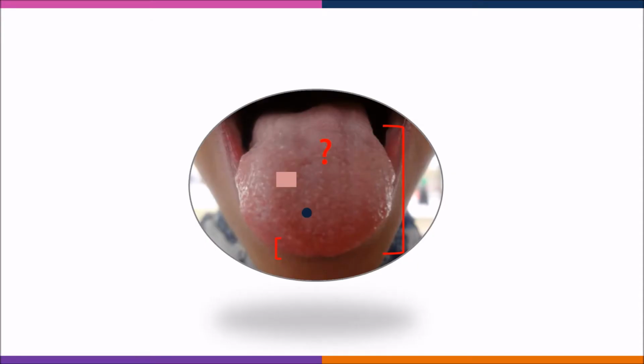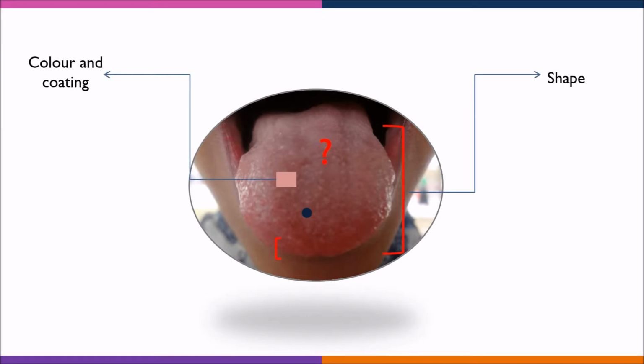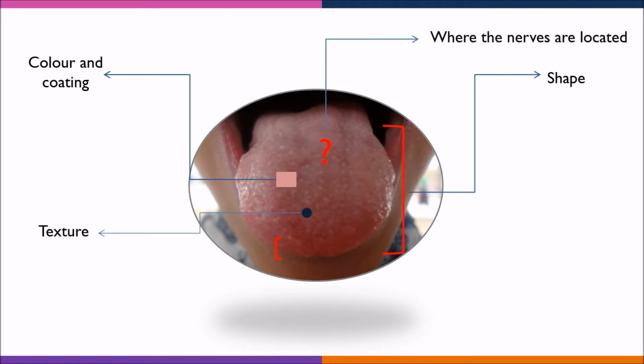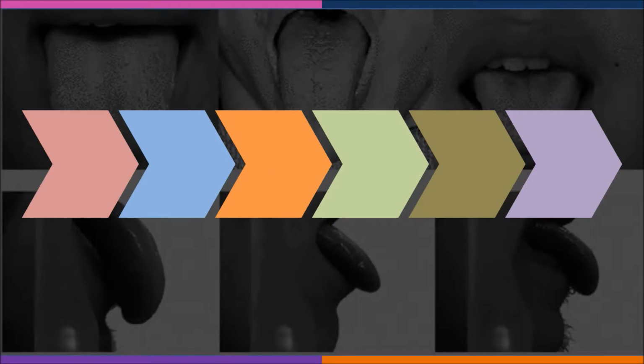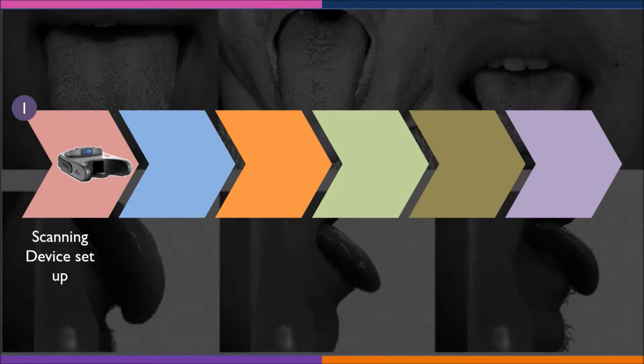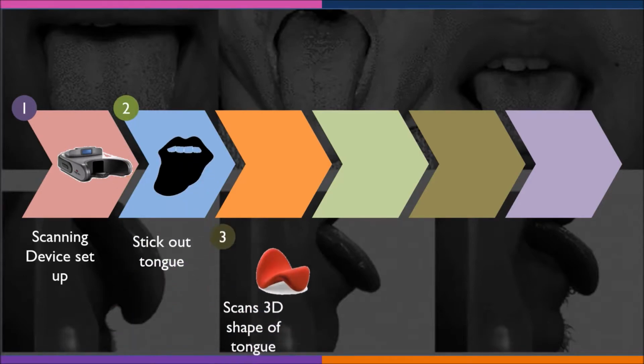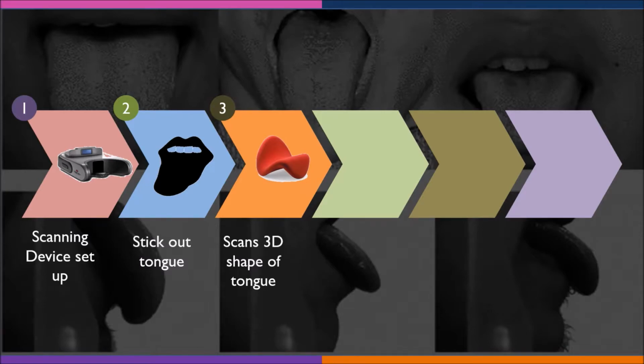It detects the following factors of the tongue: shape, color and coating, texture, where the nerves are located, thickness, wetness, and length. The scanner works in 6 steps. First of all, a scanning device is set up before a door or an entrance gate. The scanner will ask a person to stick out the tongue, then detect the specific 3D shape of the tongue and scan an image. The scanner scans data in 2 to 3 seconds.